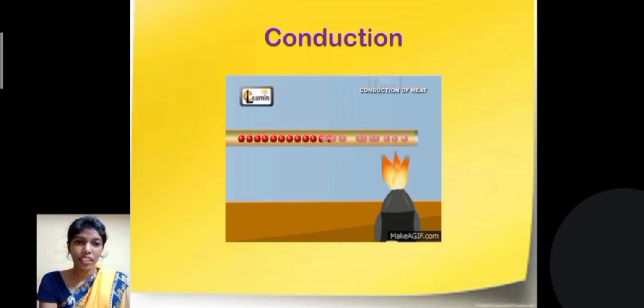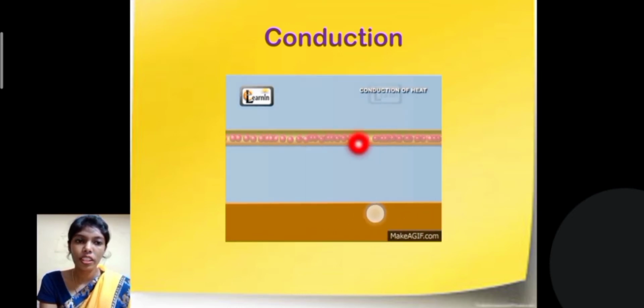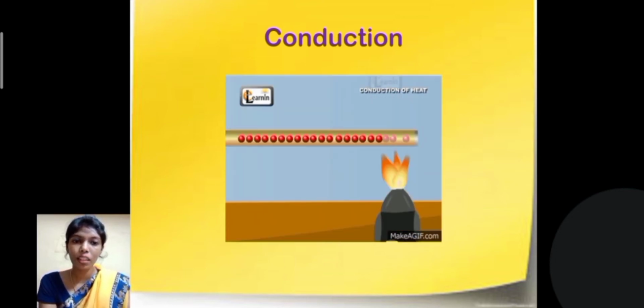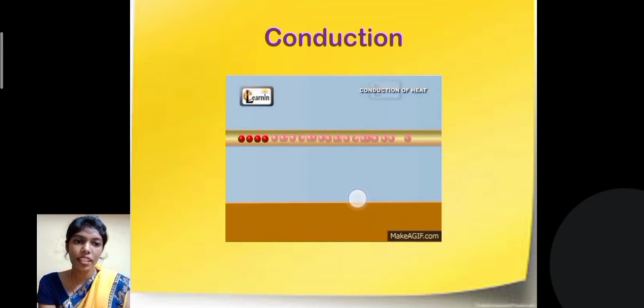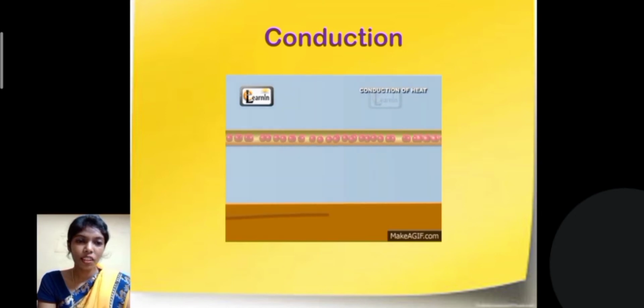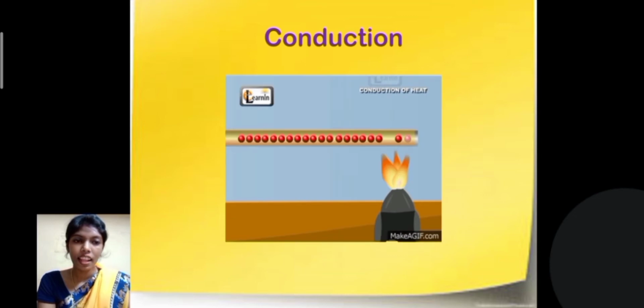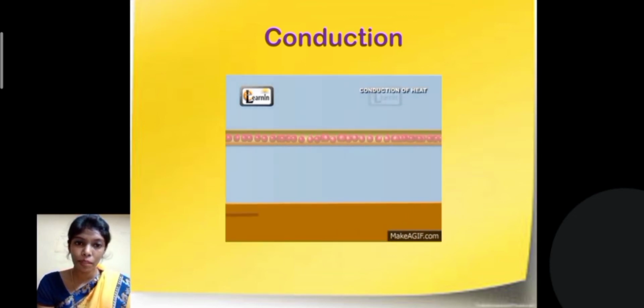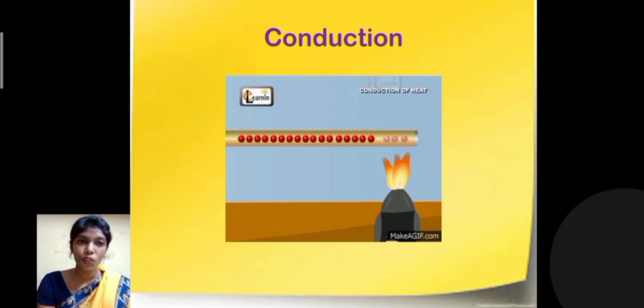In conduction, let us take a solid. In a solid, the molecules are arranged tightly and closely so that they can't move freely. As you see in this image, consider this as an iron rod. So if you heat one end of the iron rod, the first molecule gets heated and starts vibrating, and then it passes heat to the neighboring molecule, and till the end of the rod everything gets heated. This is called conduction.